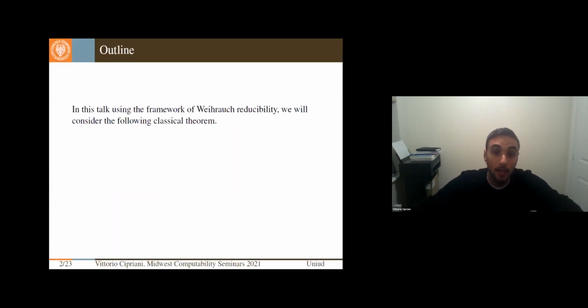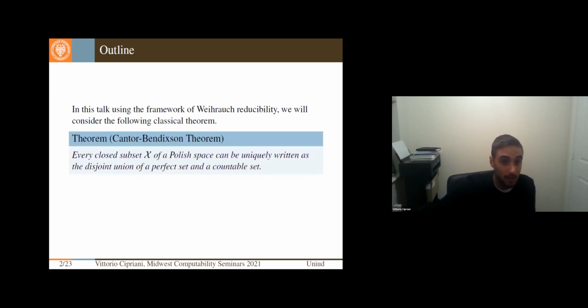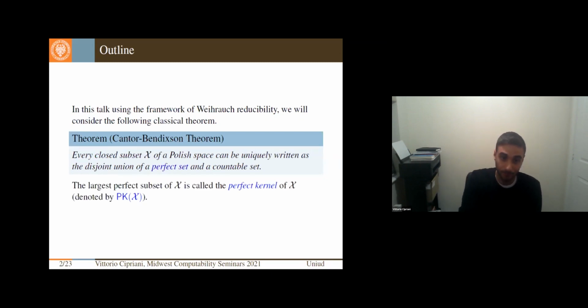To start, in this framework we are using Weihrauch reducibility, and we want to consider a classical theorem from descriptive set theory: the Cantor-Bendixson theorem, which states that every closed set X of a Polish space can be uniquely decomposed as the disjoint union of a big set, the largest perfect set that we can get, and we know that it exists, and a countable set.